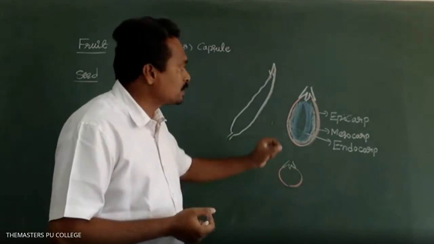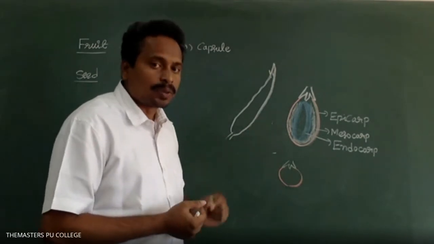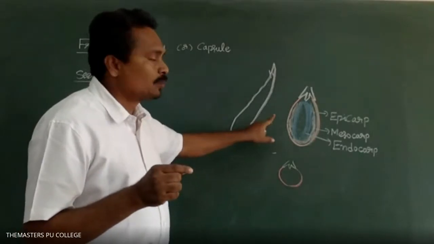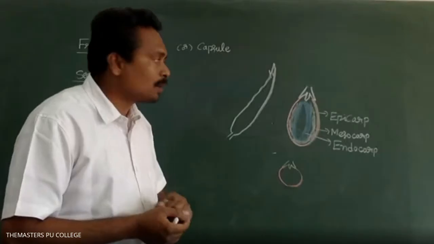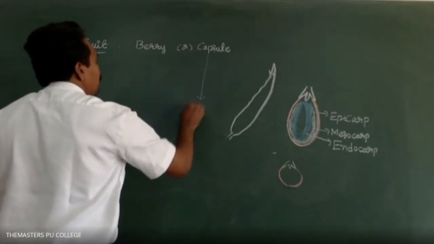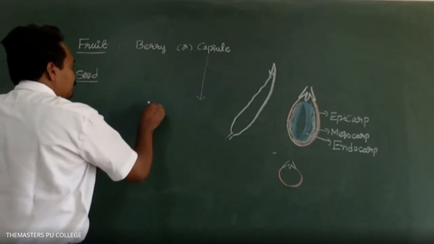So that is regarding the berry fruit. What is the fruit in the Solanaceae family? Is it clear? Yes, sir. Legume is a dry fruit. So what about capsule? Capsule fruits, as in Datura, thorn apple.